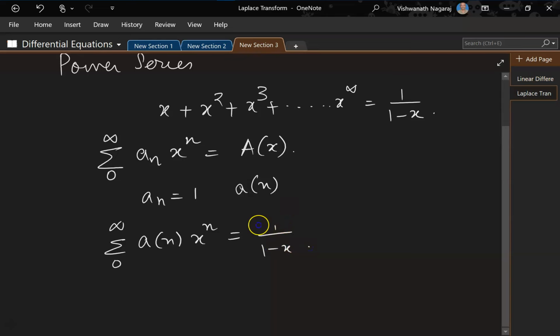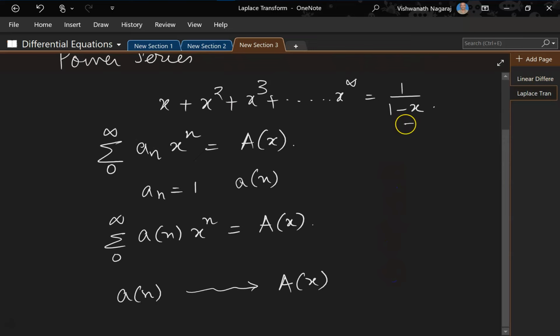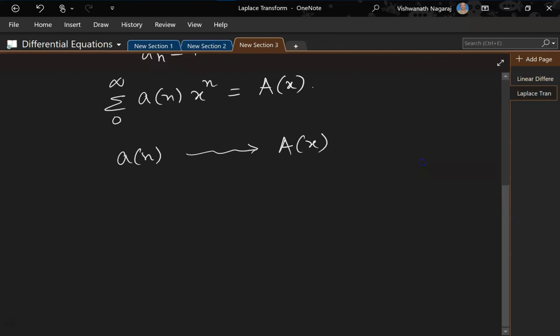But since I have written it as a general form, that is an, I should write it as a function of x. Okay, so here if you notice, a of n is going as an input, and we are getting a function of x. Yes, if you notice, this is a function of x.